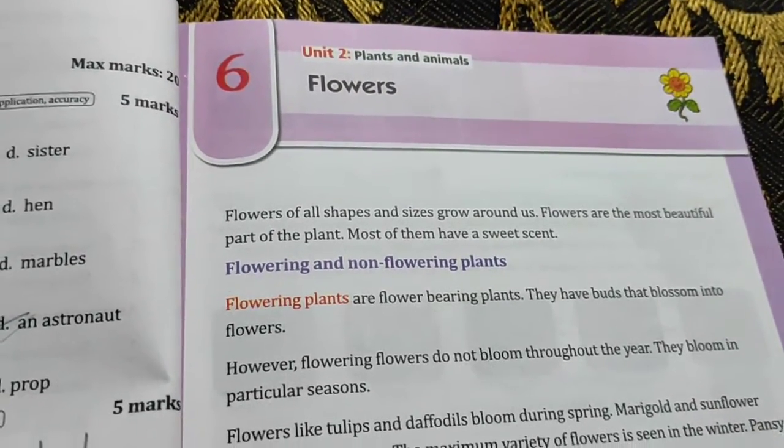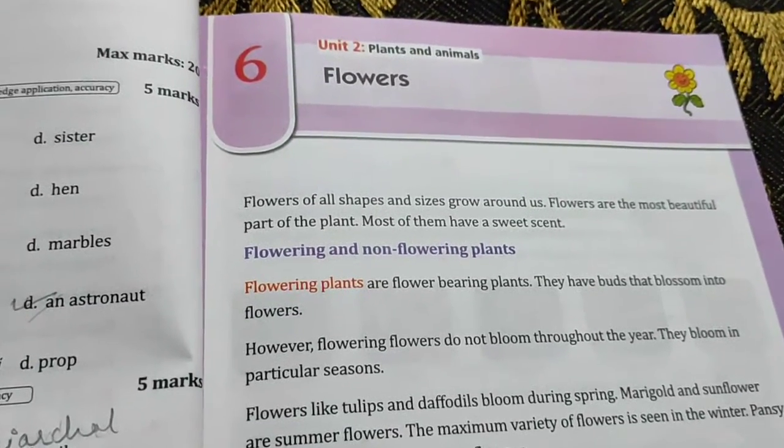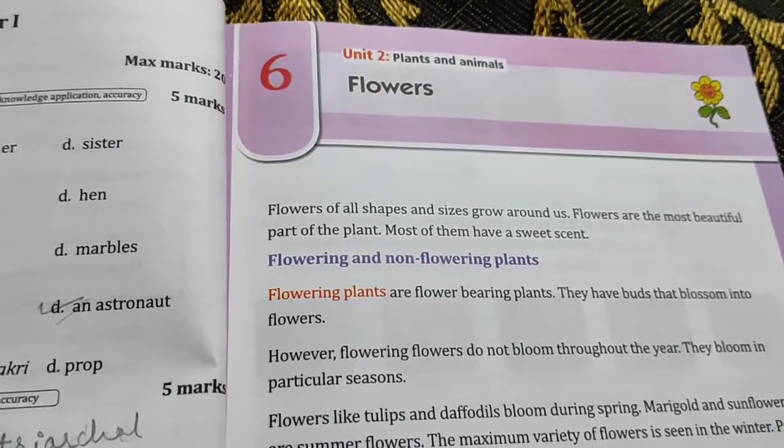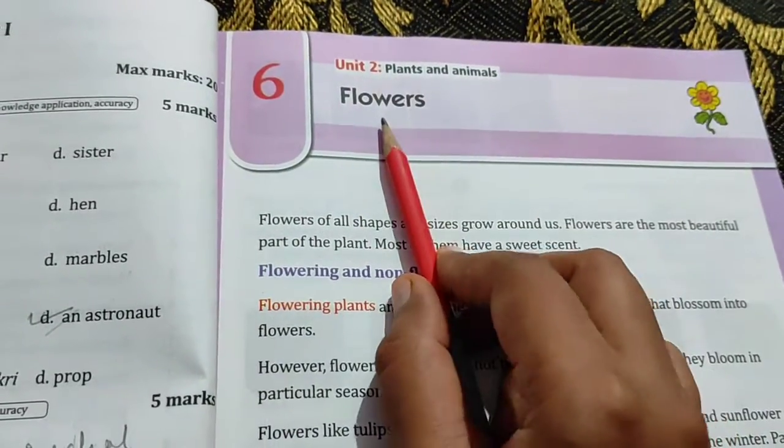So, as you know, we have completed up to chapter 5 and we have done the question answers, we have done the practice paper 1. So, today we'll start our new chapter, chapter 6, flowers.